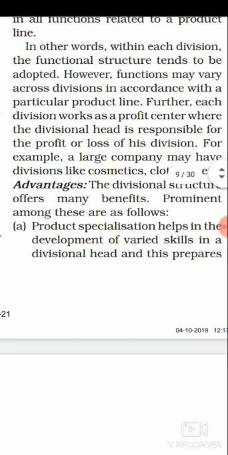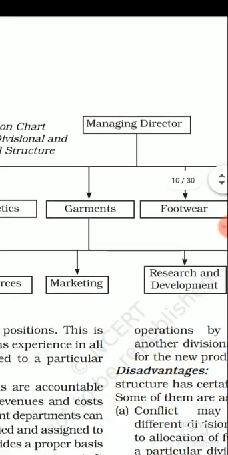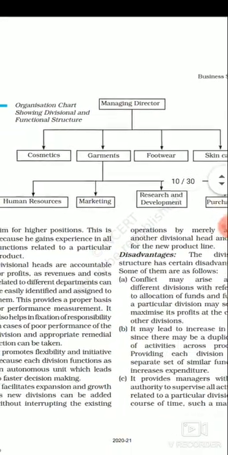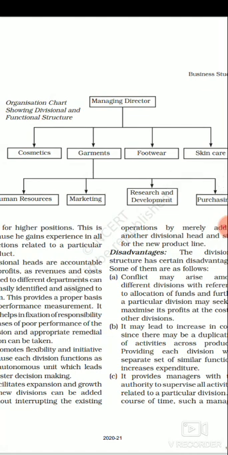Now let's take an example with this diagram. You can see this is a chart showing an example of divisional structure. Here an organization is working with four kinds of product: cosmetic products, garments, footwear, and skincare. These four varieties of products are offered to the consumer.